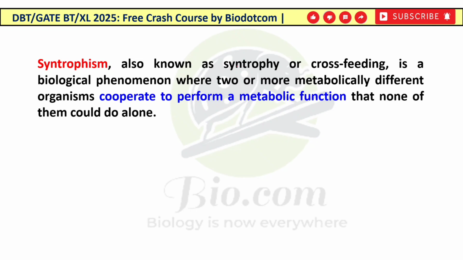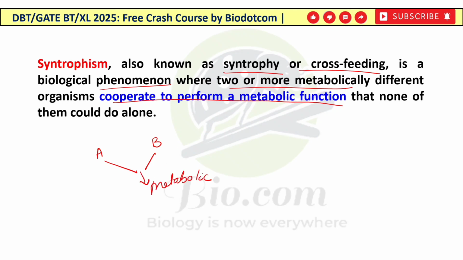Syntrophism, also known as syntrophy or cross feeding, is a biological phenomenon where two or more metabolically different organisms cooperate to perform a metabolic function that none of them alone can do. यानी कि organism A and organism B दोनों mutually interact करते हैं for sake of their metabolic need, यानी मेटाबॉलिक नीड जो वो अकेले पूरा नहीं कर सकते हैं, जब वो साथ में मिलके अपना मेटाबॉलिक मशीनरी को चलाने के लिए म्यूचुअली इंटरैक्ट करते हैं, that is known as syntrophism.